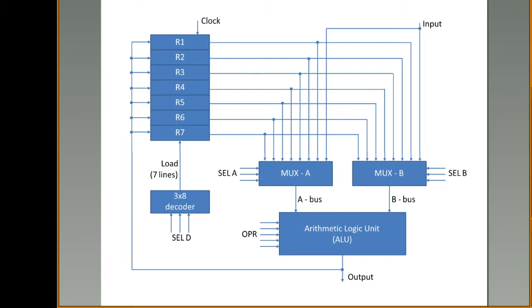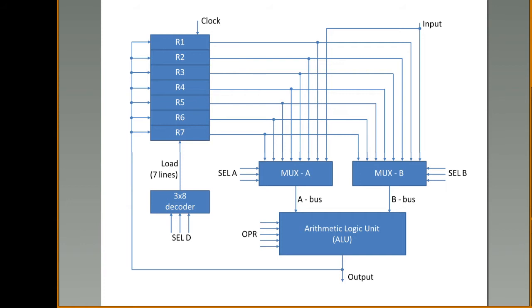To get the data, you require multiplexers. So multiplexers are used to retrieve the data from these registers. Here I have considered only two multiplexers, because when you are considering only two operands to perform the execution, you need two multiplexers, mux A and mux B.